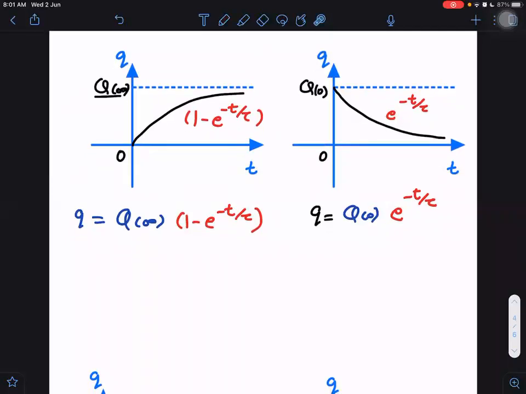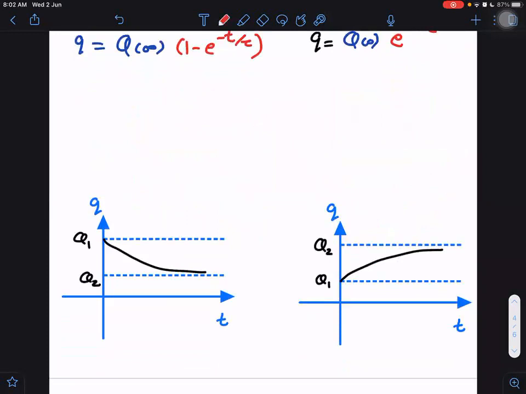So, easy to remember or not? Easy to remember. Remember this gap multiplied by this factor. What is the gap here? Gap is Q infinity minus 0. What is this gap here? This gap is Q at 0 minus 0, into e raised to power minus t by tau.